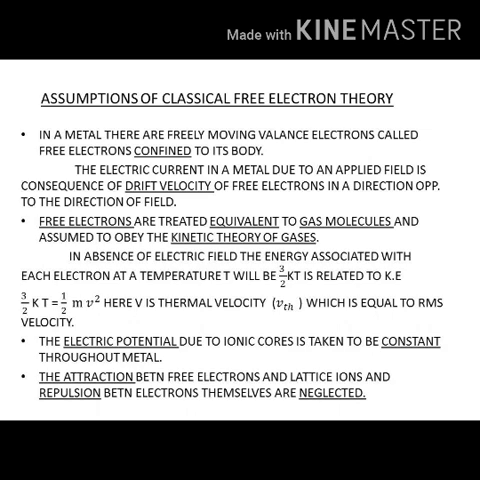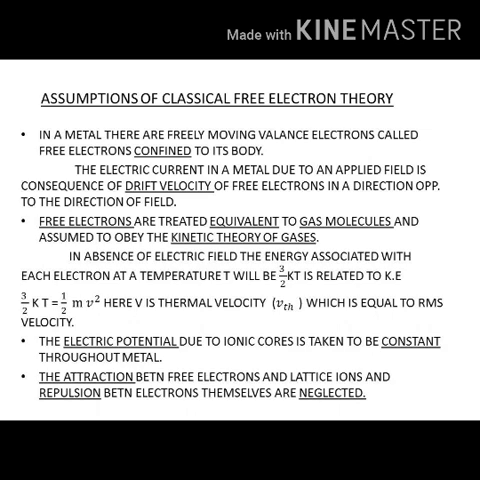Second assumption, the free electrons are treated as gas molecules and are assumed to obey the kinetic theory of gases. In the absence of an electric field, the energy associated with each electron at a temperature T will be 3/2 kT, where k stands for the Boltzmann constant, and this energy is made equivalent to the kinetic energy. That is, 3/2 kT equals half mv squared, where v stands for thermal velocity, because we are considering the absence of an electric field. This thermal velocity is equal to the RMS velocity.